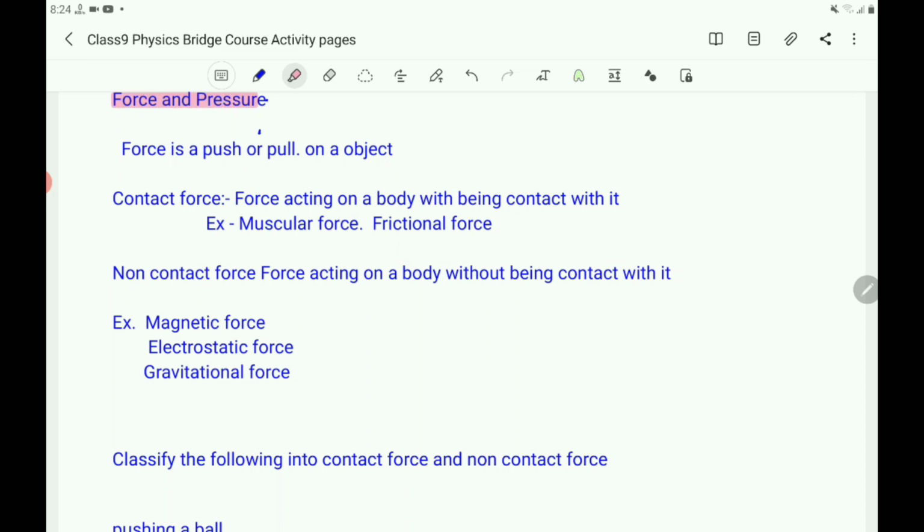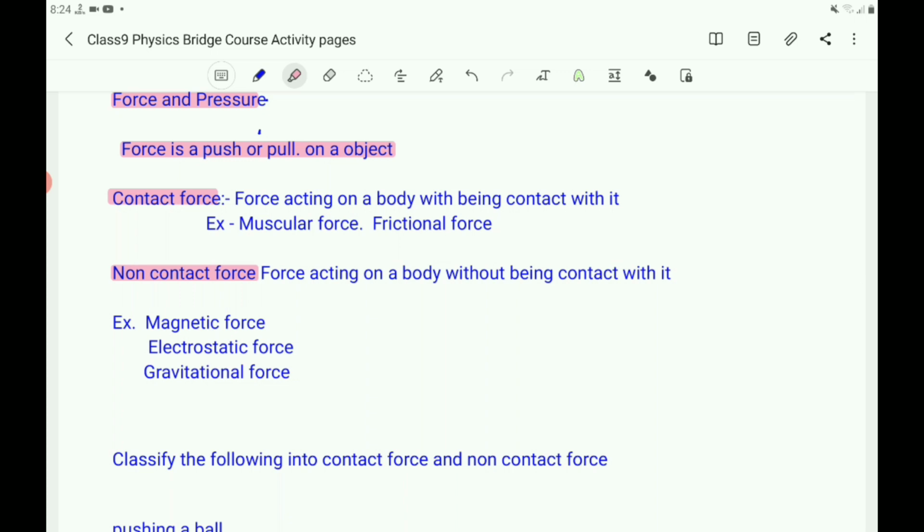What is force? Force is a push or pull on an object. If you push the door, that is a force. If you pull the door, that is a force. So force is in the form of push or pull. Now, force can be of two types: contact force and non-contact force.